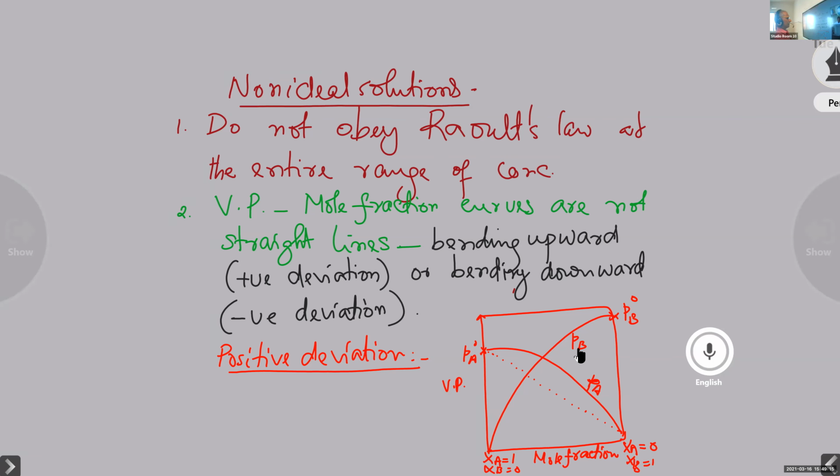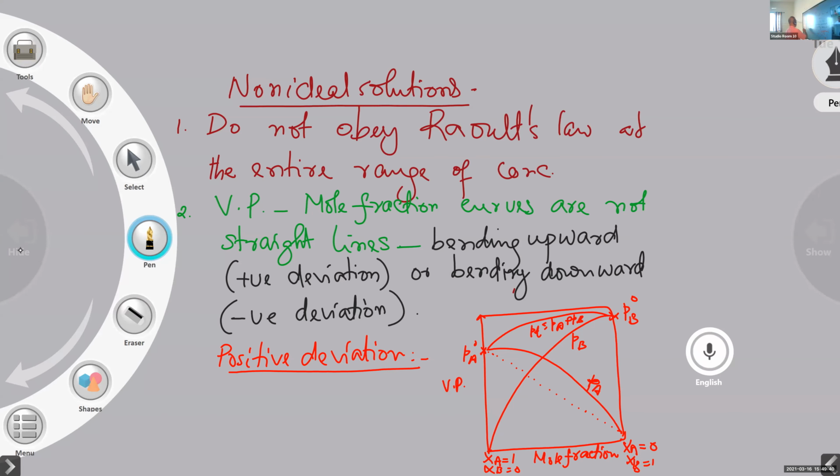And what's the nature of the graph obtained for P total? That also shows an upward bend. This is P total, that is PA plus PB, bending upward.